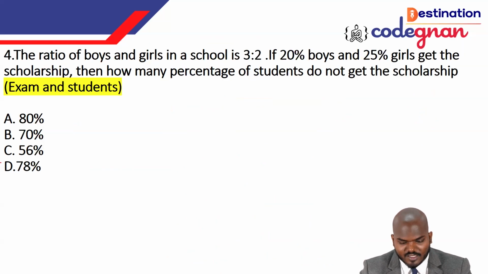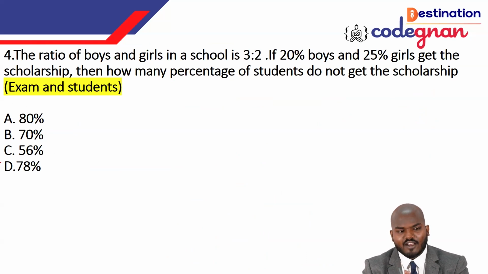Now it's related to exams and students. As of now you have dealt with populations. Now we're going to explore exams and students. Again, here starting with the terms: the ratio of boys and girls in a school is 3:2. If 20% of the boys and 25% of the girls get the scholarship, then what percentage of the students are not getting the scholarship is the question.